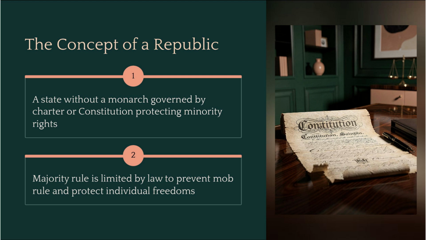You often hear the word republic paired with democracy, but what does it actually mean? A republic is defined as a state without a monarch that is governed by a charter or constitution that protects minority rights. This is a crucial distinction. In a pure democracy, the majority could vote to do whatever they want. In a republic, majority rule is limited by law to prevent mob rule and protect individual freedoms.